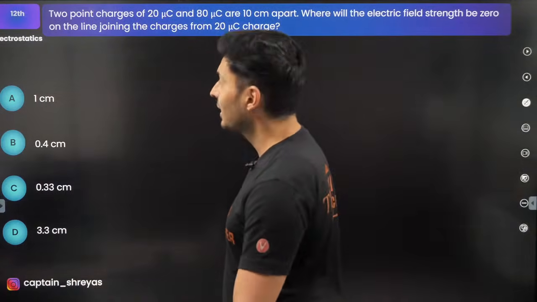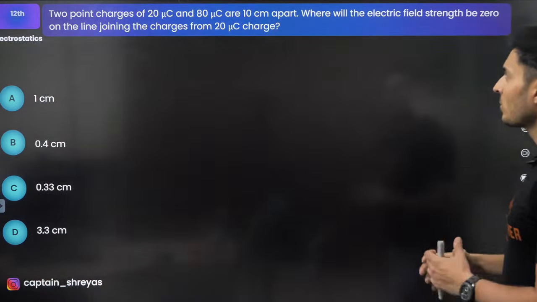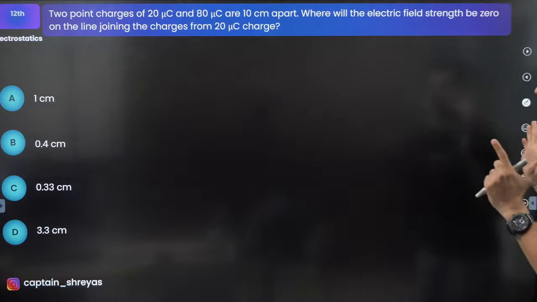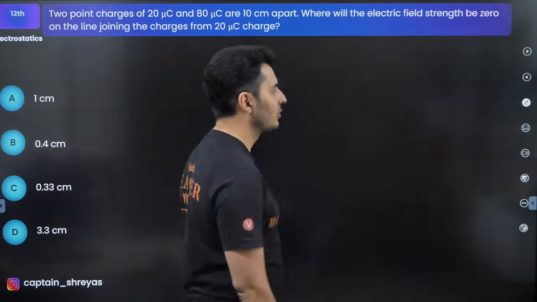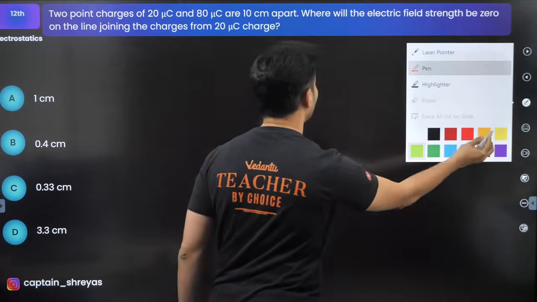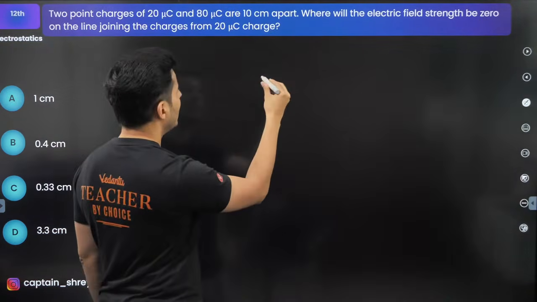Two point charges are there, 20 and 80 microcoulomb. They are 10 centimeters apart. Where do you think the field will be 0 on the line joining them? This is also a very common type of question. Let's try to solve this. Let's draw the charges first, 20 and 80 microcoulomb.